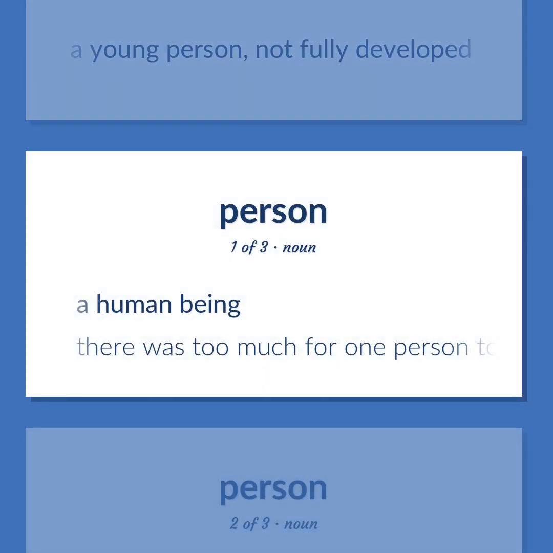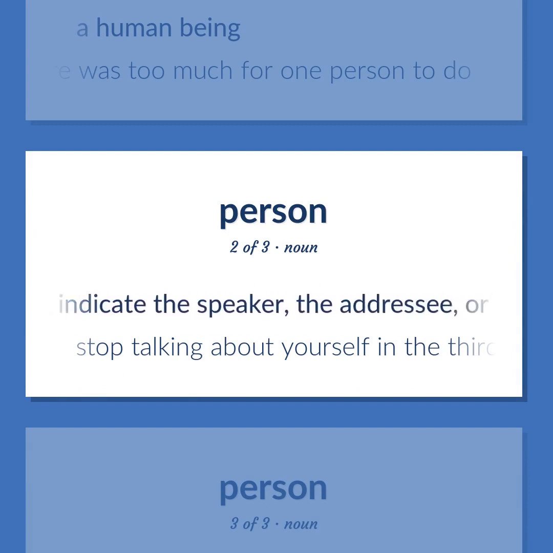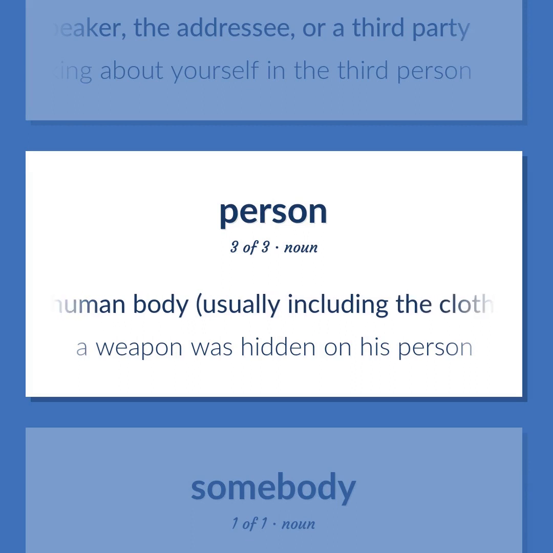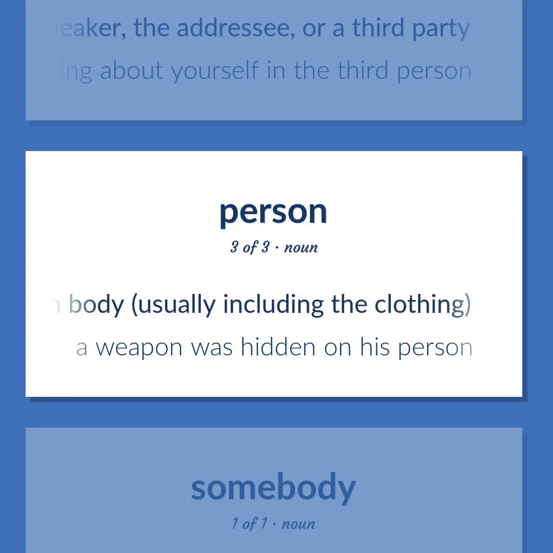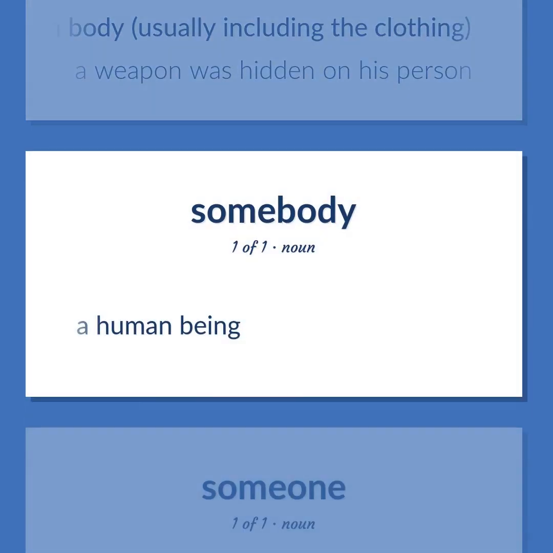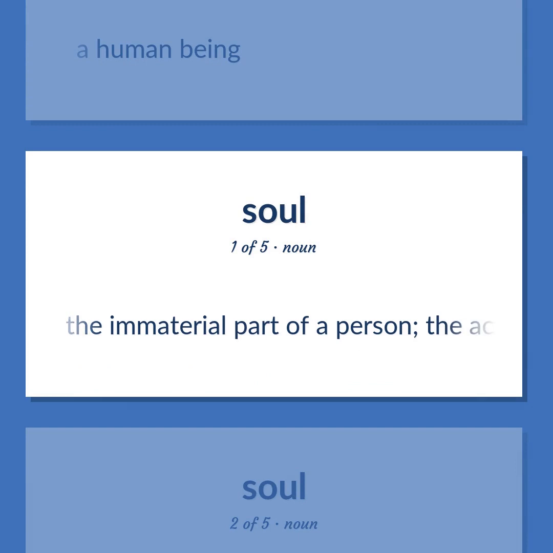A human being. There was too much for one person to do. A grammatical category used in the classification of pronouns, possessive determiners, and verb forms according to whether they indicate the speaker, the addressee, or a third party. Stop talking about yourself in the third person. A human body, usually including the clothing. A weapon was hidden on his person. A human being. A human being. The immaterial part of a person, the actuating cause of an individual life.